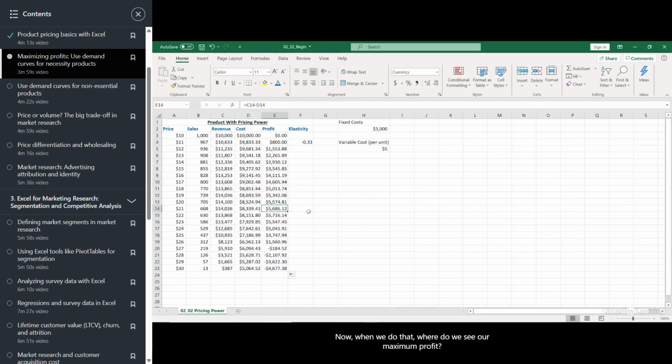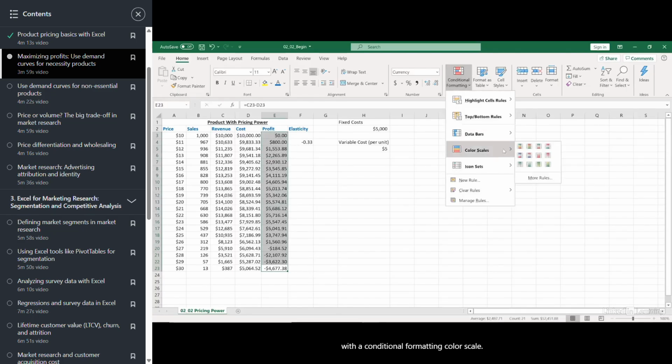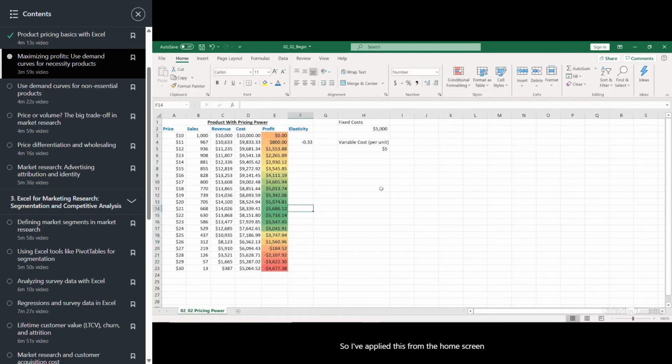Now, when we do that, where do we see our maximum profit? Well, one way to kind of evaluate this is simply to look at it with a conditional formatting color scale. So I've applied this from the home screen and then the conditional formatting tab. What we see is that around a price of $21, $22, we get kind of our maximum profitability.